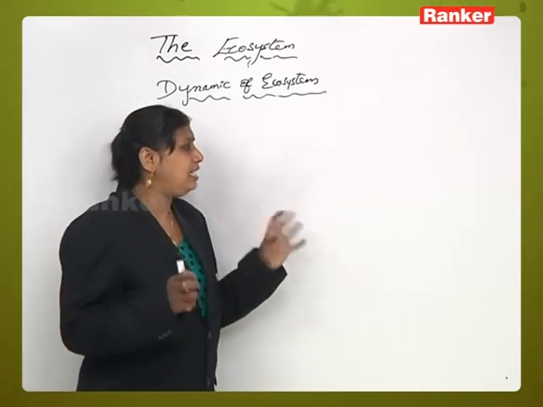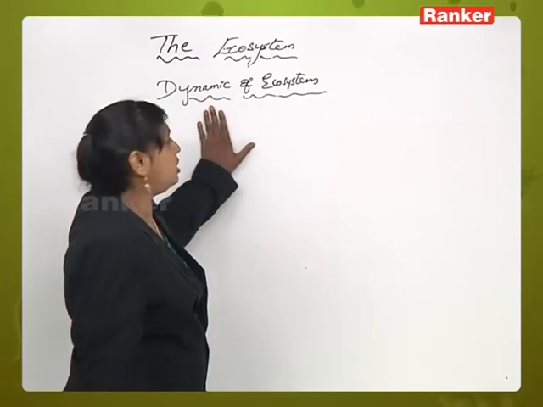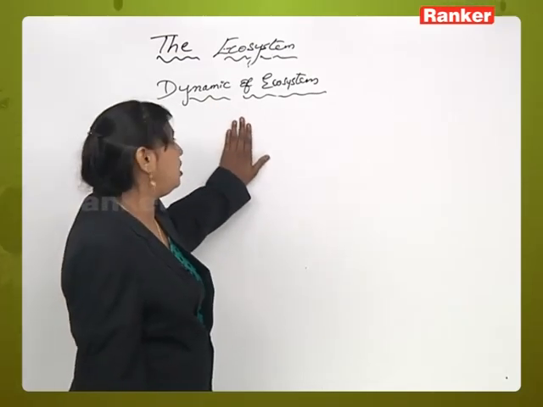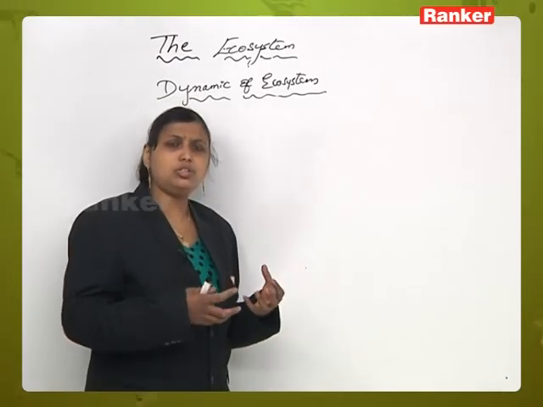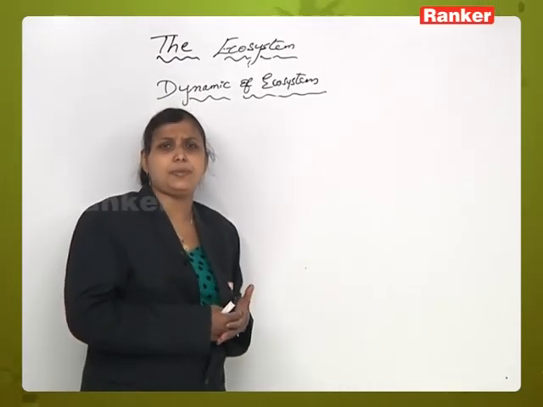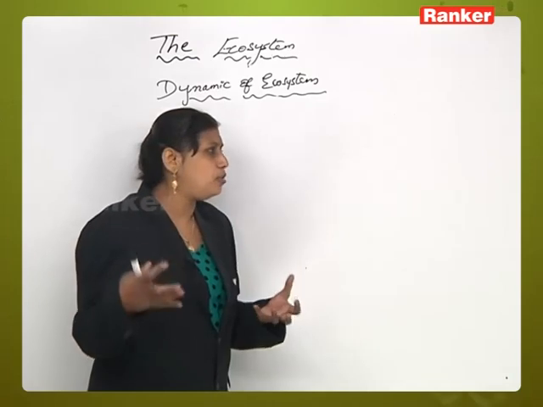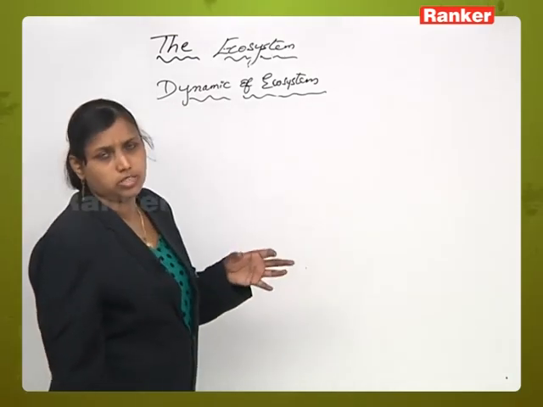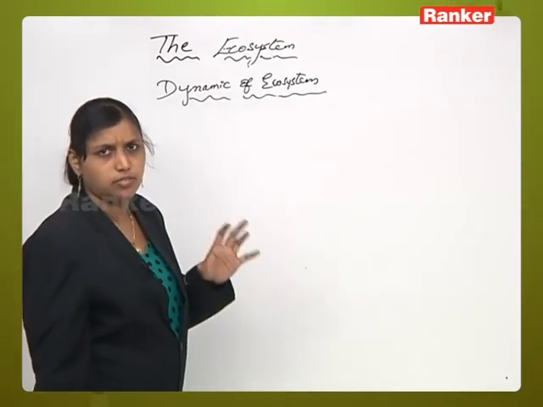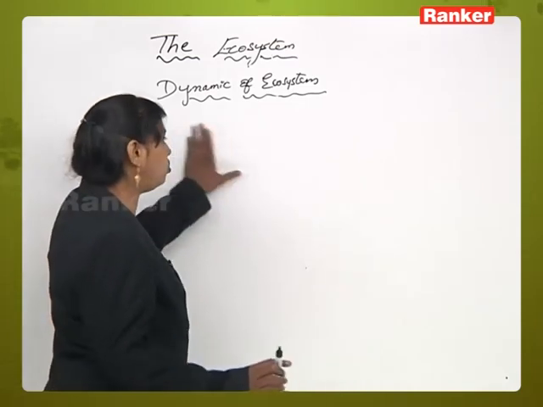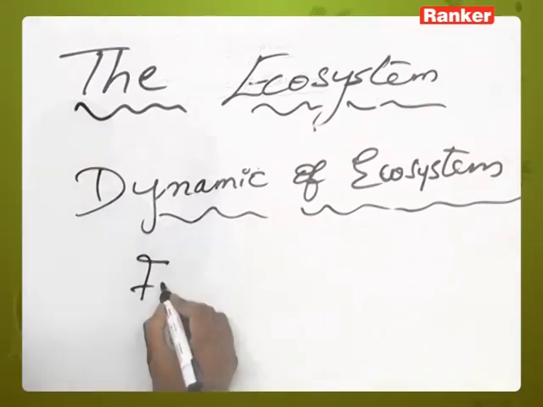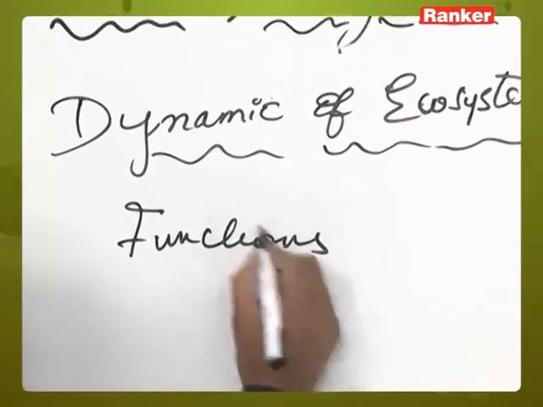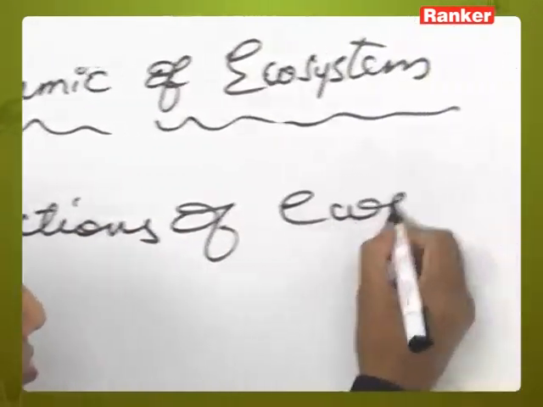We will not get the detailed structure and understanding about the living and non-living components, the function and nature of the ecosystem. So in order to know the basic nature and function of a particular ecosystem, we are supposed to study the different components of the ecosystem in detail. In this we will study the functions of ecosystem.